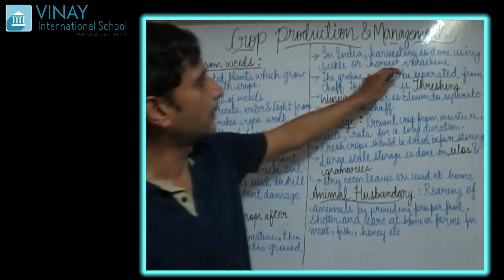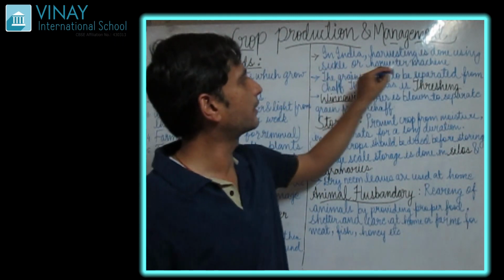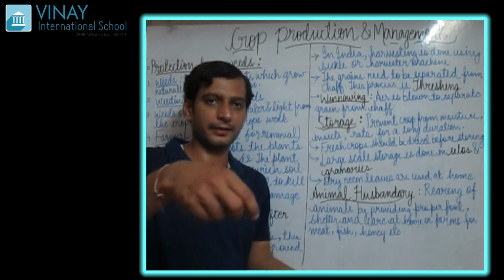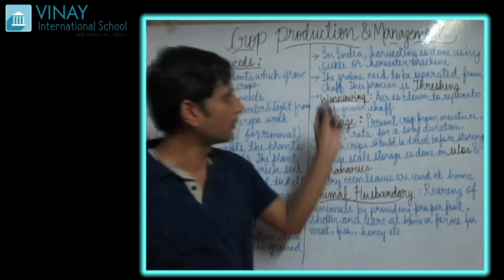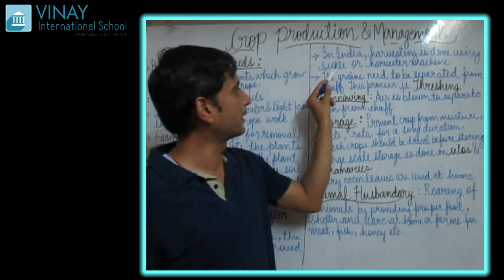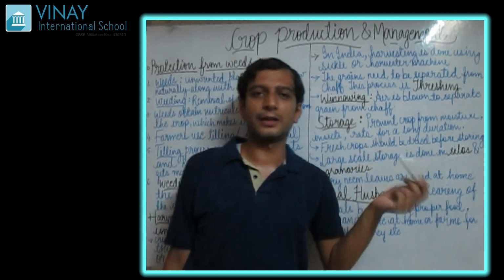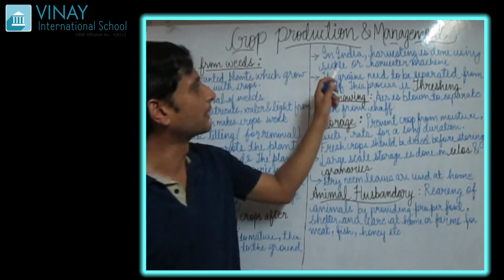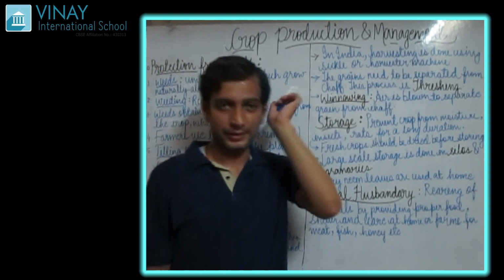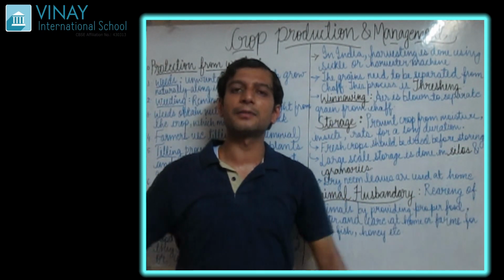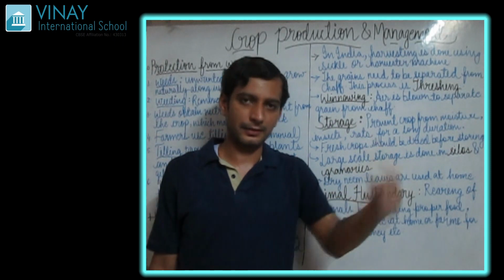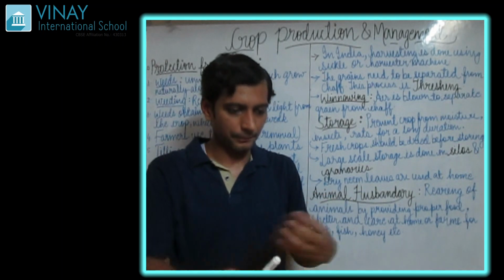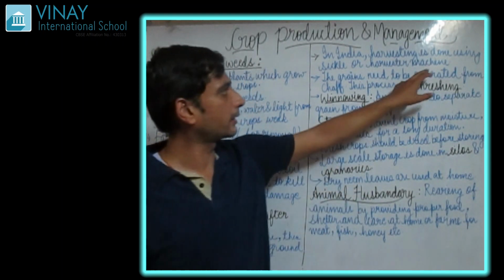Next, in India, harvesting is done using a sickle or a harvester machine. What is a sickle? They take the hasia and cut the crops. In our region we call it hasia. Of course, in different parts of India it is called by different terms, but in English we say sickle or harvester machine. You have seen very big green machines. What are they doing? They are cutting these crops.